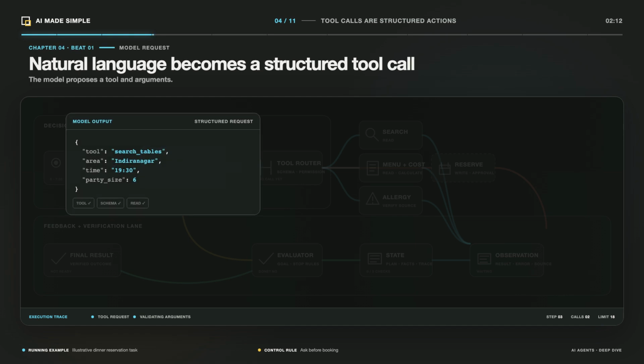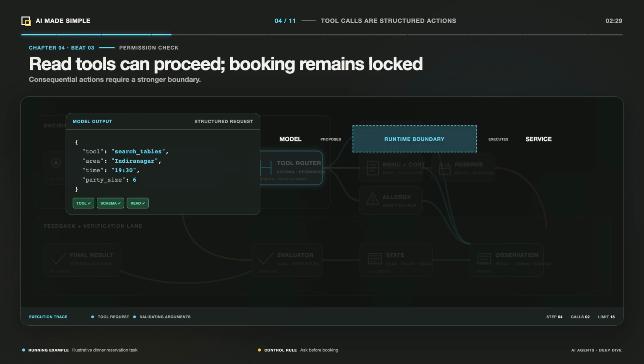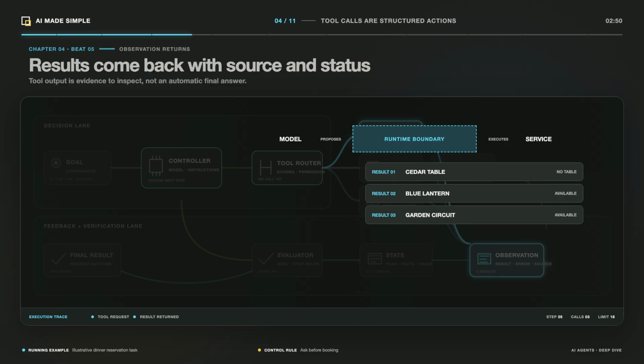Tools connect the model to outside information and actions. In a common function calling setup, the application first tells the model which tools exist and what arguments each one accepts. The model may return a structured request, such as search tables for six near Indiranagar at 7:30. Application code or a managed tool runtime performs that request. The result returns no tables, three candidates, or an error. The model uses it to answer or request another tool. It does not gain unrestricted control of the restaurant system. It can access only the capabilities developers expose. Read tools gather information. Write tools change the world. A search is a read. Creating a reservation is a consequential write, so we place it behind approval.